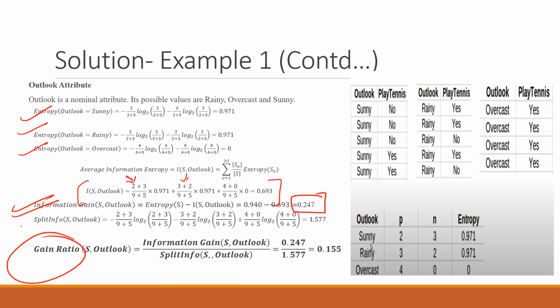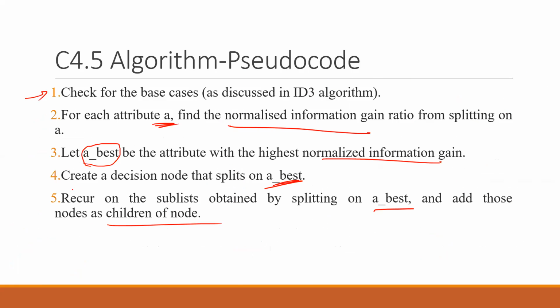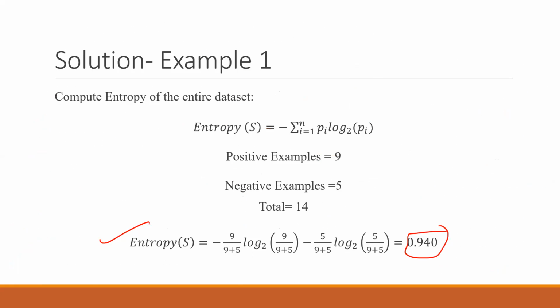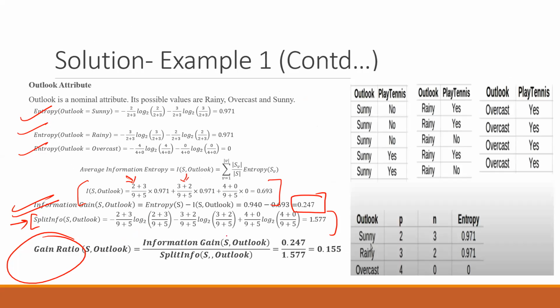And then obviously split info is the new variable being added here, and the split info formula is minus the summation of SV upon S into log 2 SV upon S. For calculating that we do minus of 2 plus 3 upon 9 plus 5 into log of this, minus 3 plus 2 upon this, plus 4 plus 0.